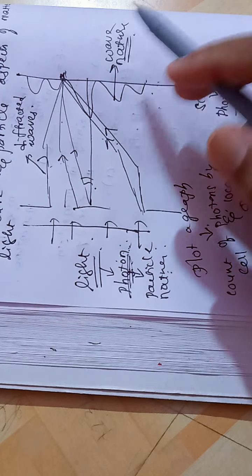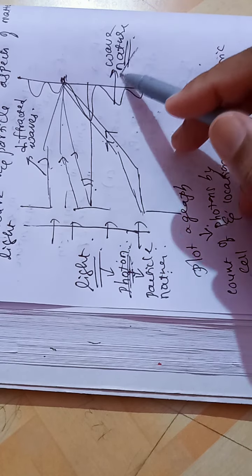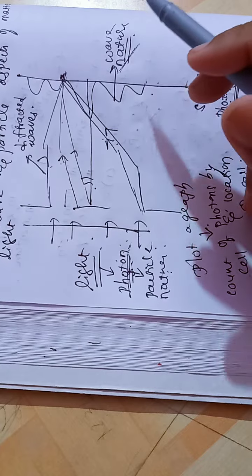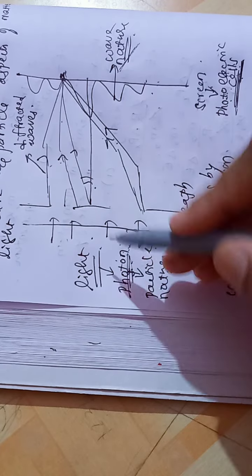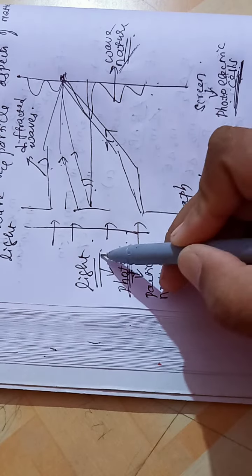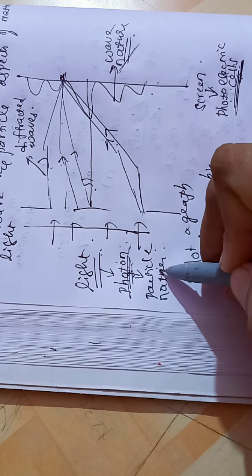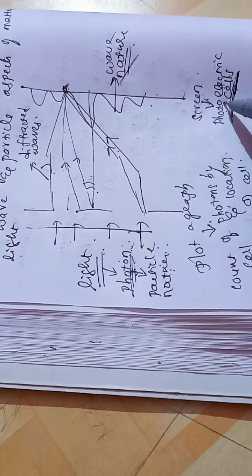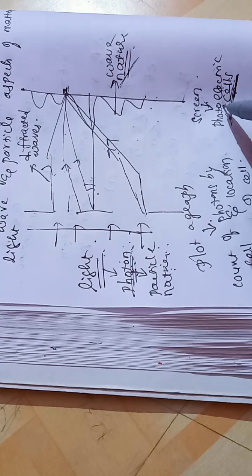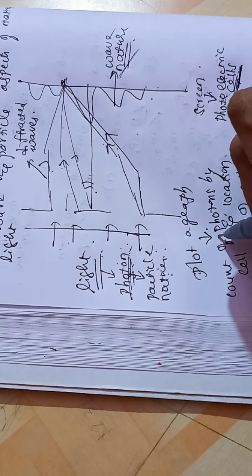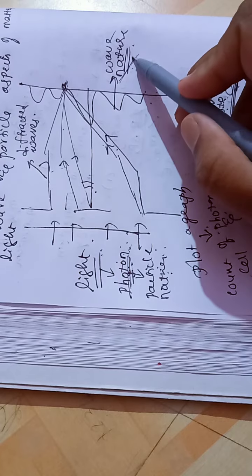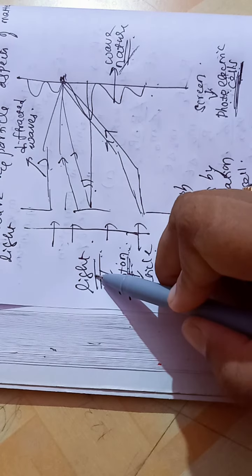So the photoelectric cells responded, showing light has particle nature, and when we drew the graph, we got wave nature, meaning light has wave nature also.